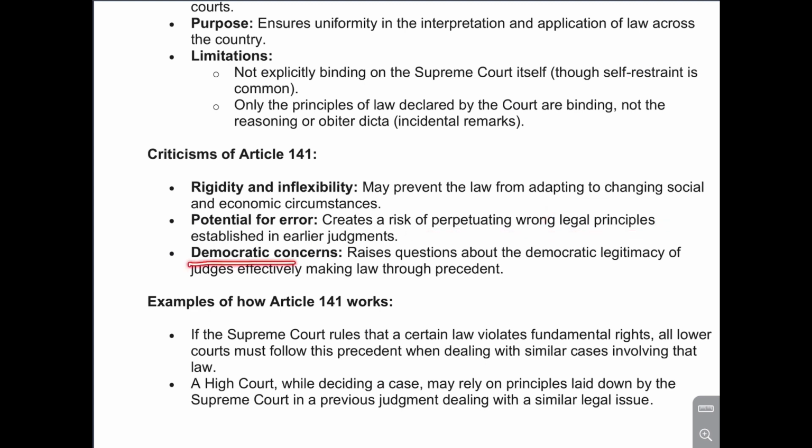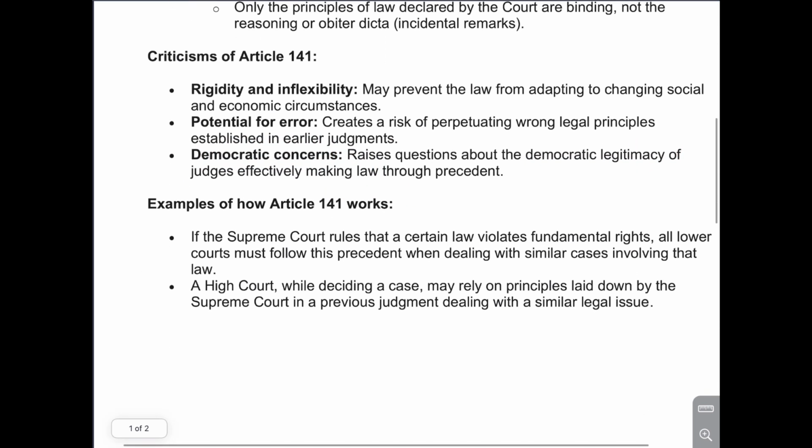Again, there are democratic concerns, because Article 50 says there should be separation of the judiciary and the executive. The same principle applies here, because making law is the work of the legislature. So the Supreme Court making law violates democratic principle.